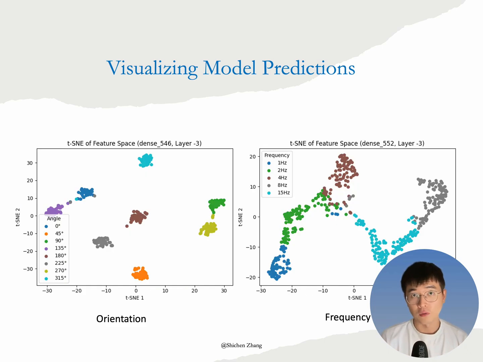These patterns are also visible in the t-SNE plots. For orientation, each class forms a clear and separate cluster. Orientations that are 180 degrees apart, like 0 degrees and 180 degrees, appear close together, which matches the confusion pattern. For frequency, the clusters are less distinct. Nearby frequencies, like 1 Hz and 2 Hz, often overlap.